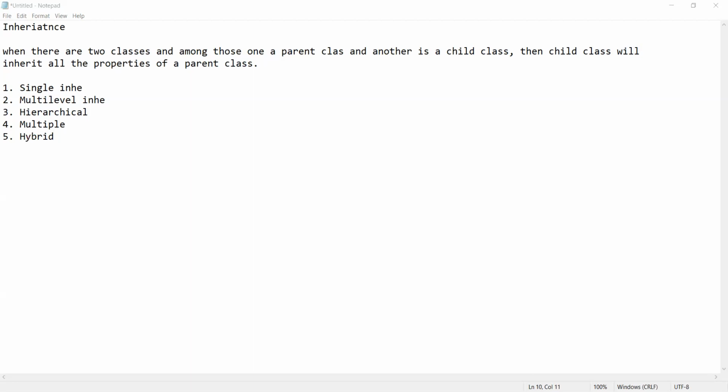So what is single inheritance? In case of single inheritance, there is one parent class, one child class, and the child class inherits the properties of the parent class. Right. So all the properties that are declared in the parent class will be inherited by the child class. Okay, so we'll see one example of this, but before that, let us see one diagram of single inheritance, right? So I'm sharing the screen.